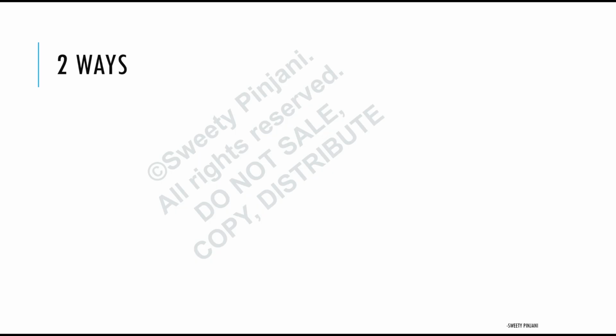To do this, there are two different ways, and we are going to see each one of them. I am going to explain how they work and how these ways can be used to evaluate your assertion only once. The first way which we will talk about is by using initial. What happens when you use this initial block? It will evaluate only once. It won't evaluate again and again.